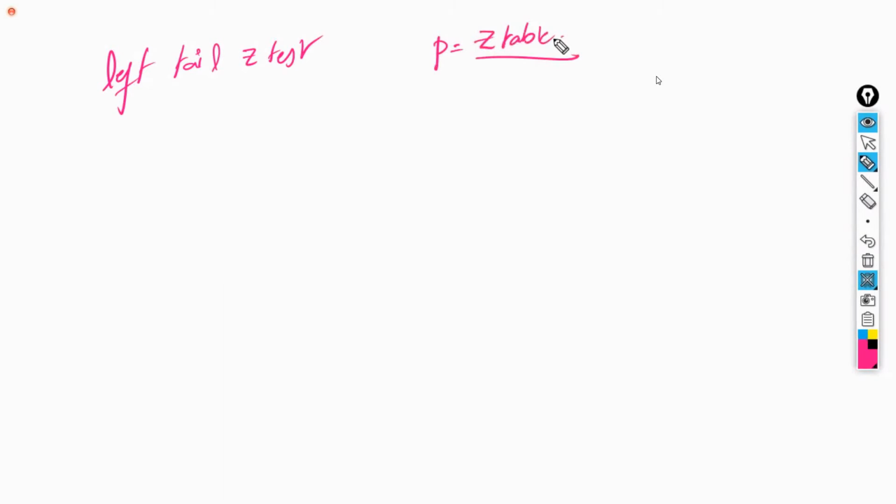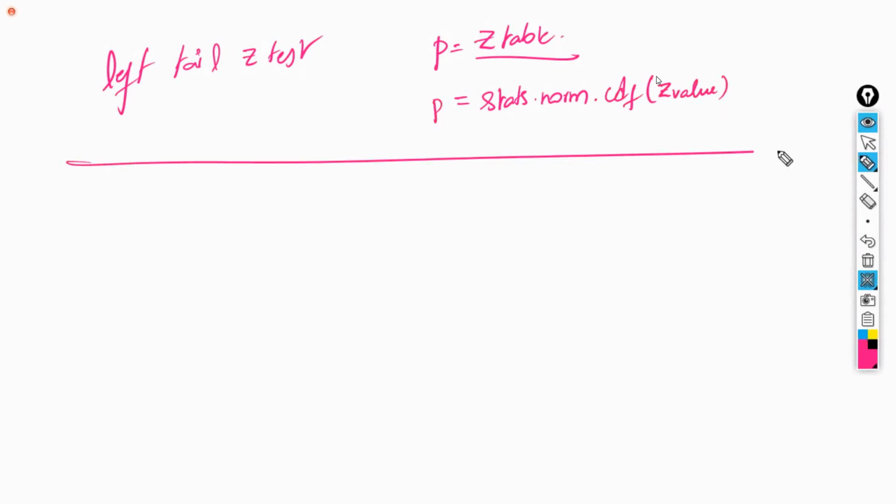Directly the value in the Z table you consider. And it is stats.norm.cdf of whatever Z value you have got; that Z value you have to substitute here. And this is the p-value for you, if it is a left tail.